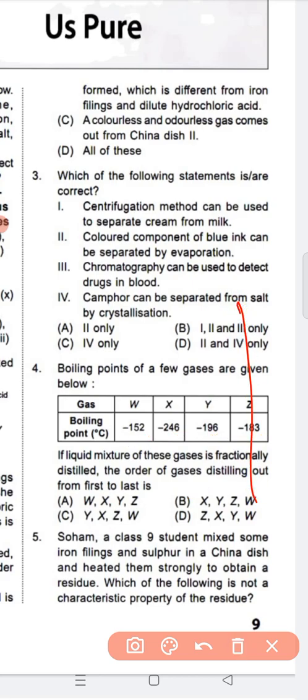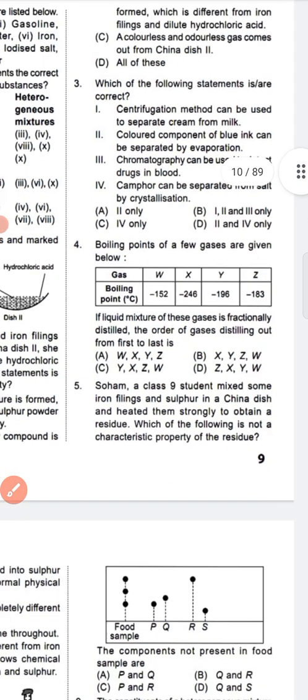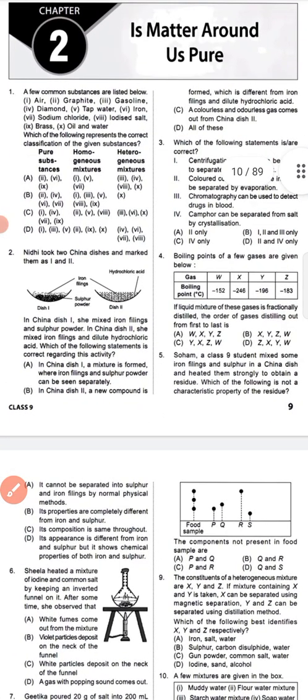So next we will see question number 5. Soham, a class 9 student, mixes some iron filings and sulfur in a china dish and heats them strongly to obtain a residue. Which of the following is not a characteristic property of the residue?